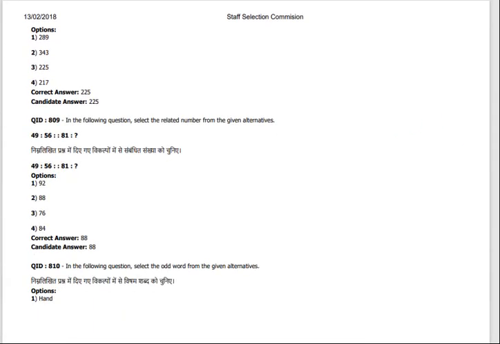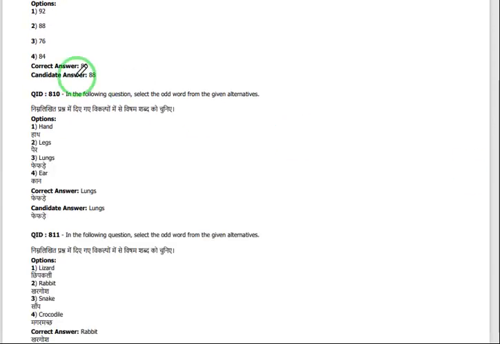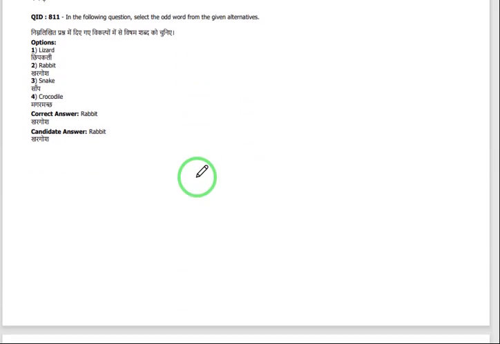And next, what kind of questions are given, you can observe that. In the following question, select the odd word from the given alternatives. They will give you some words, and you have to choose which one is the odd one. Hand, legs, lungs, ear. Which is the odd one? The lungs is the inner part. So like that we have to choose.